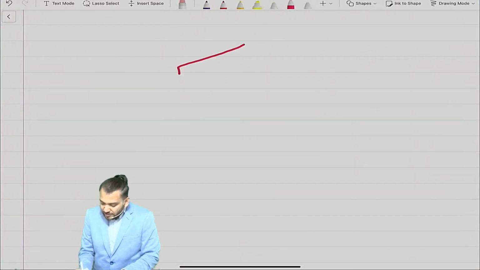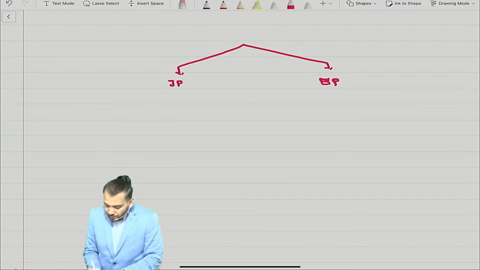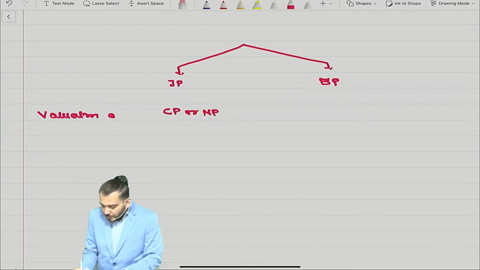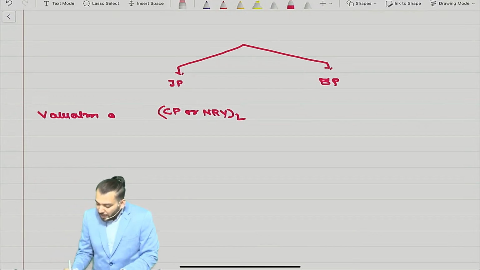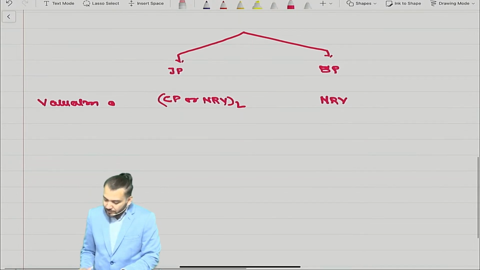Suppose there is a joint product and a byproduct. So can I say for joint product valuation will be done at cost price or NRV, whichever is lower. Understood. For byproduct, it will be measured at what? NRV.